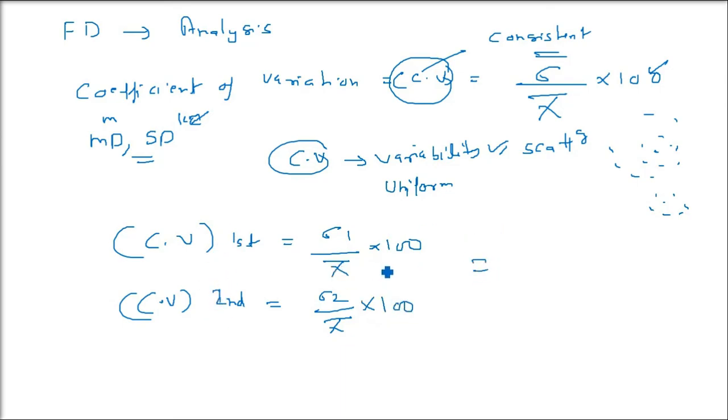Now divide these two: x bar cancels, 100 cancels, and basically it is sigma 1 by sigma 2. So the two distributions can be compared on the basis of their standard deviation only. You don't need anything else. Whichever sigma is higher or lower, the sigma comes from the variance. So higher variance, higher problem; lower variance, a good series.